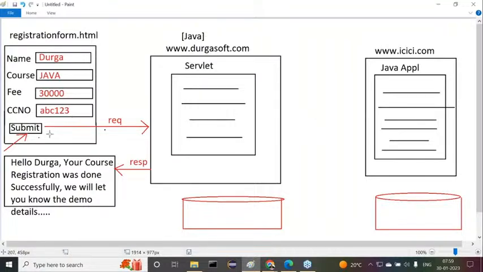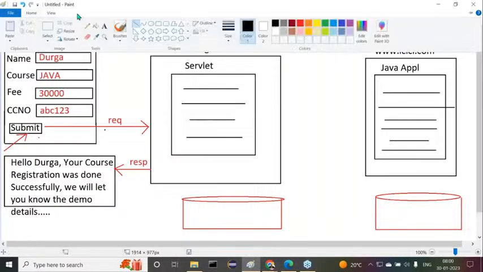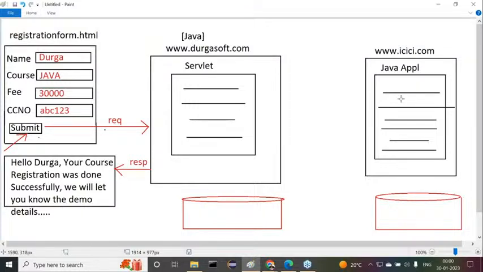Now, all of you observe carefully. When the request comes from the registration form.html, what will the servlet do? The servlet gets the required data and must execute some bank service. Bank services are provided by a number of providers, so the servlet consumes the remote service provided by a particular bank. By executing this remote service, the required transaction is completed, and the data is stored in the bank database as transaction history.